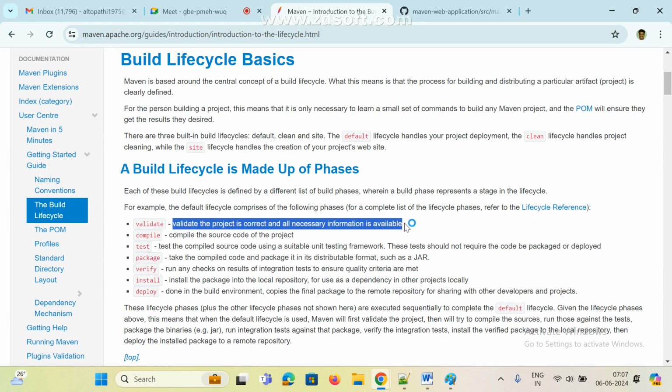And if you create any Java project with the help of Maven, it will generate some default folder directory structure as well. That is what it is validating.